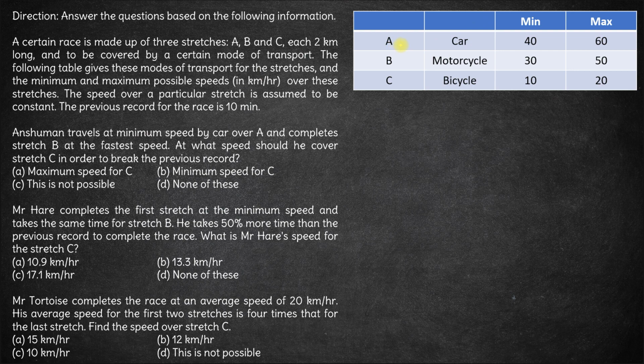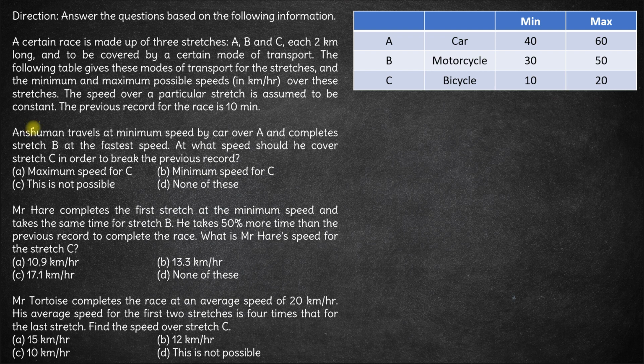Okay. So let's say a car travels in stretch A, it will travel at a constant speed between 40 and 60. Similarly, a motorcycle will travel at a constant speed between 30 and 50 and so on. And the previous record for the race is 10 minutes. That is, the least time taken to cover the race so far is 10 minutes. Let's look at the questions.